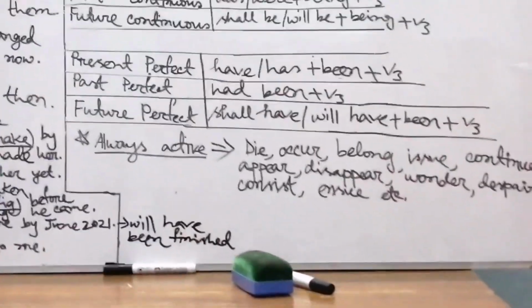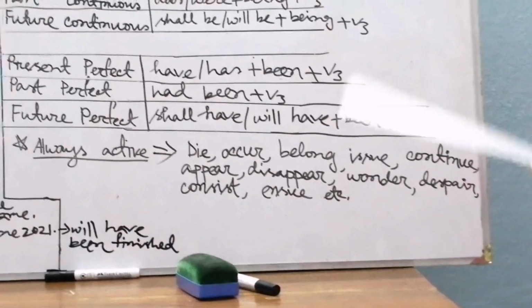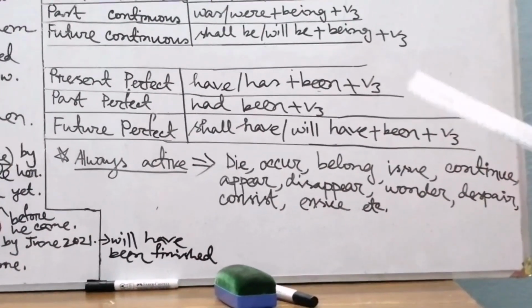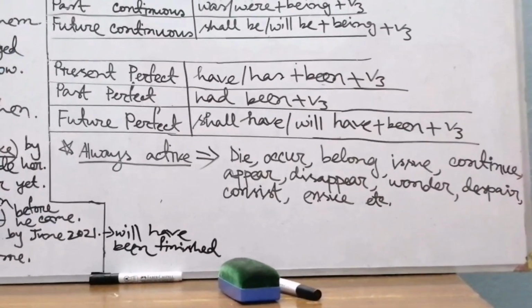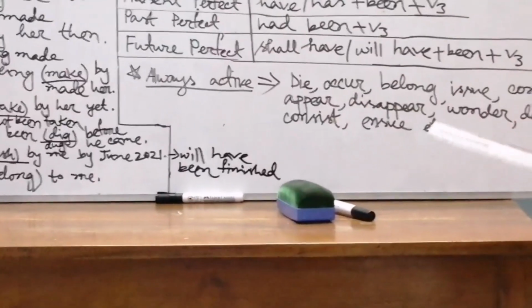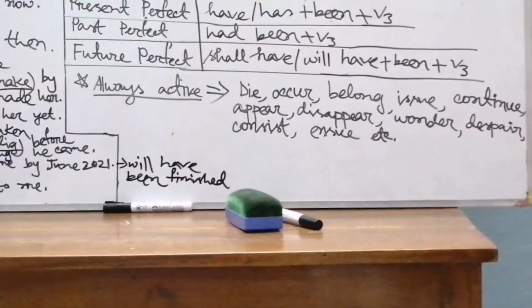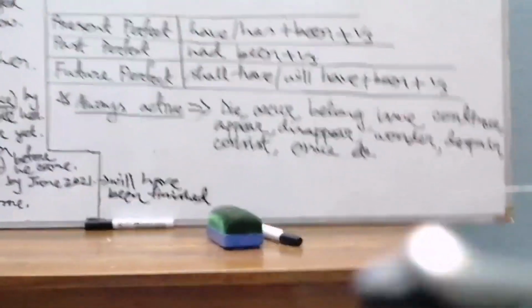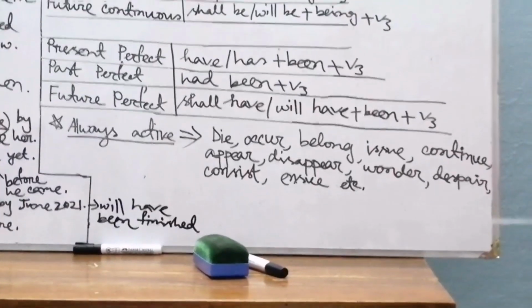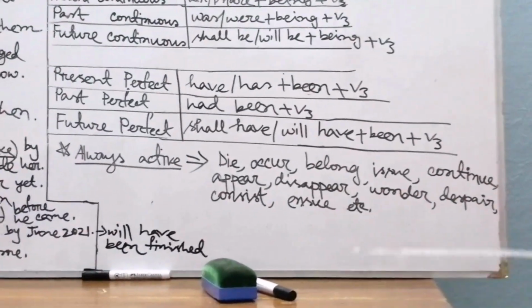Remark it, my dear students: if we find these verbs in a sentence, those sentences will never be passive. Always those sentences will be written following the structure of active voice. So, this book belongs to me.